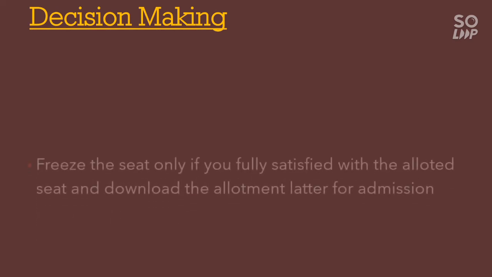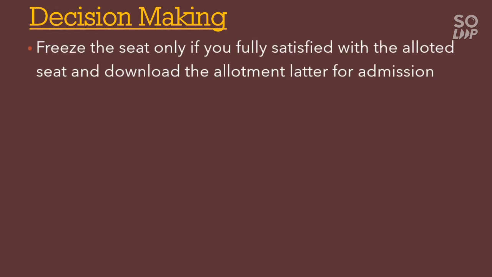So the next is decision making that you have to do after each round. Freeze the seat only if you are fully satisfied with the allotted seat, and download the allotment letter for the admission.